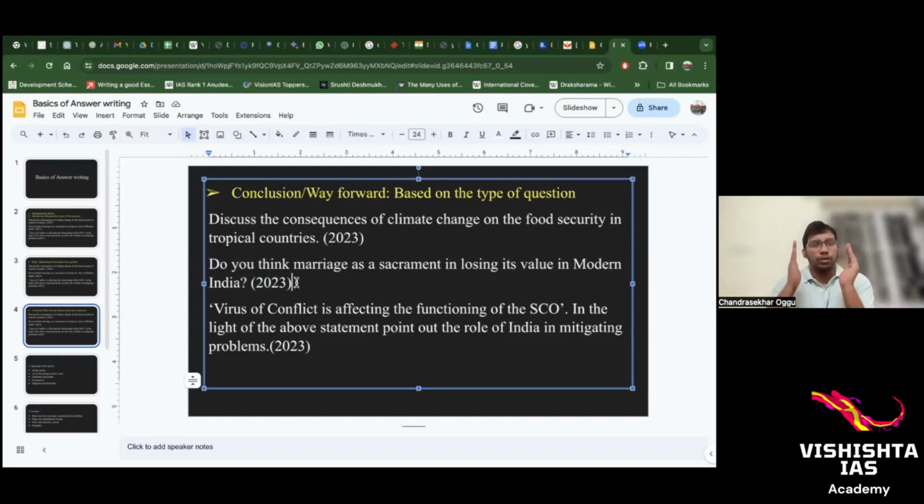Okay. So three parts. Structure means introduction, body, conclusion. In the introduction, you bring the context. What is the context? Identify it. And then in the body part, identify the demands, 1, 2, 3, how many demands are there, identify all subparts or demands in the body part, and conclude. If it is an issue based question, bring way forward. If it is not an issue based question, then you conclude with your own opinion or summarize the answer that you have written.